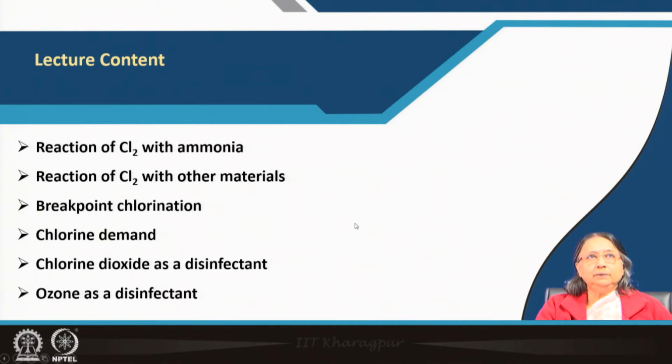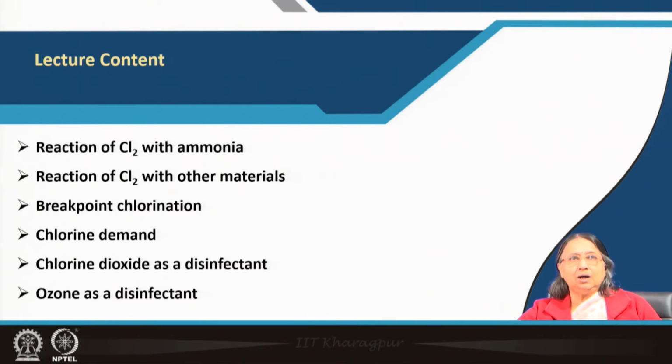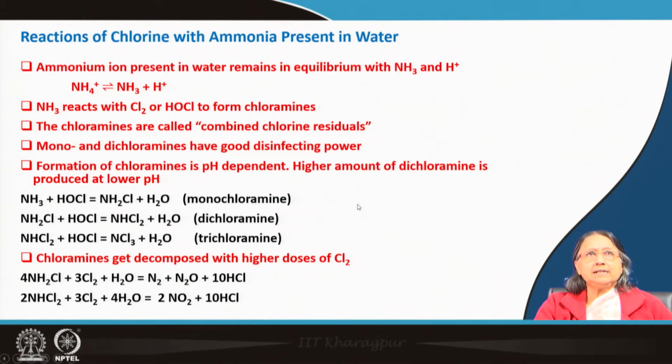I have already told you that chlorine is a very good and widely applied disinfecting agent, and I already told you its history, how it started and how it developed. I also discussed the chemistry of chlorine, how it forms hypochlorous acid and hypochlorites. Now, I will show you the reactions of chlorine with other things naturally present in water.